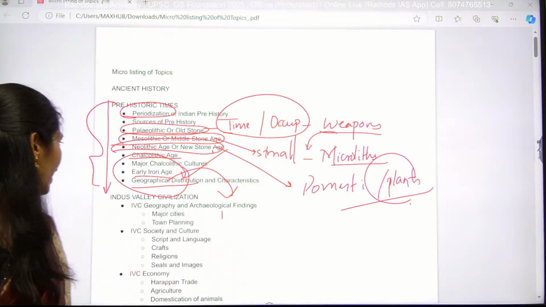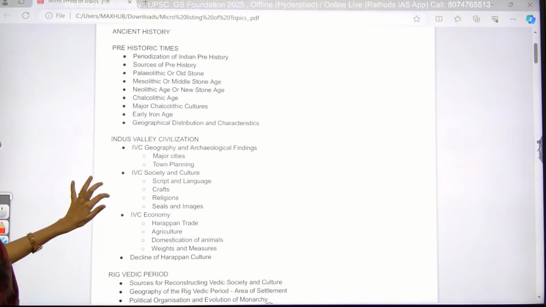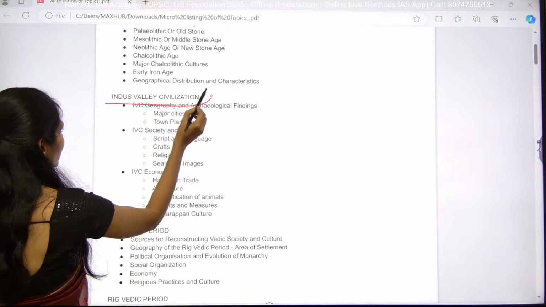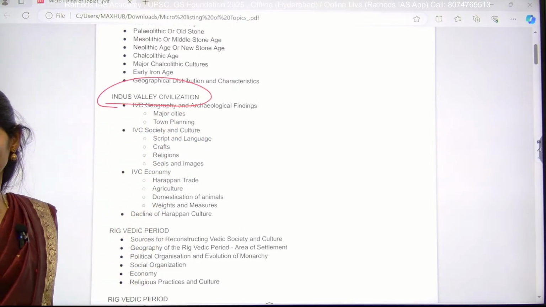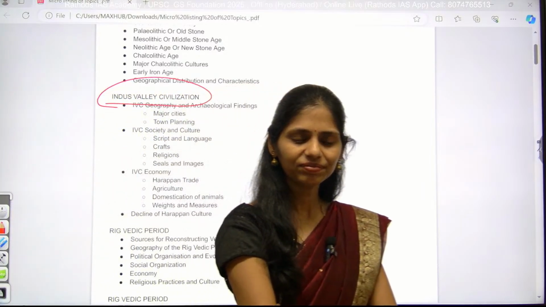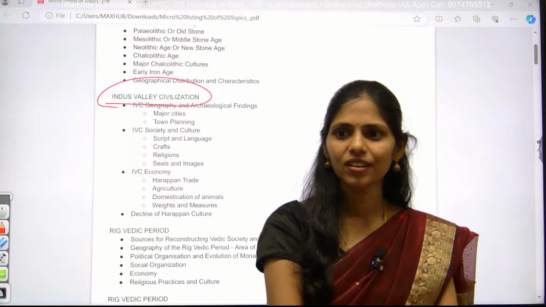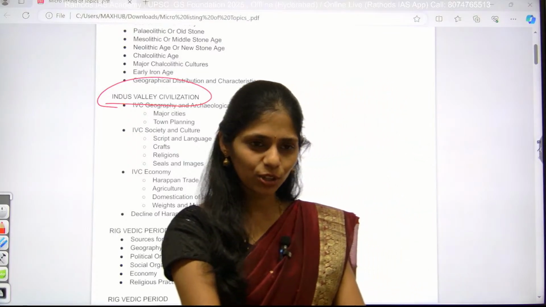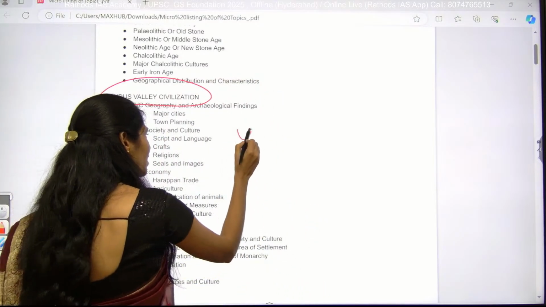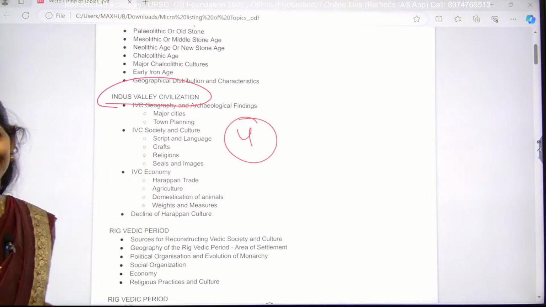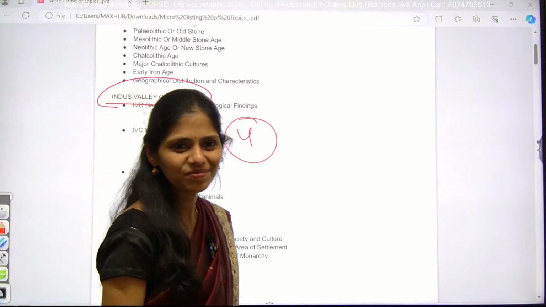And next after this we will be studying our major chunk of ancient history, that is IVC. So why is IVC very important? At that time, how many civilizations were there? No, 4. At that time across the world, 4 civilizations were there. Out of these 4, 1 is present in India. So this is the greatness of India.